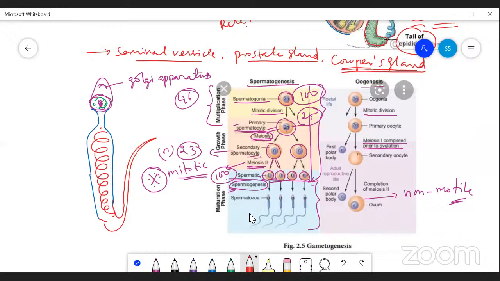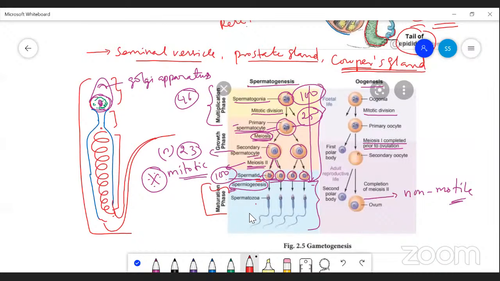So the conversion of this spermatid into this active spermatozoa, the process is called spermiogenesis. So this is the maturation. During the maturation phase, the inactive spermatid is converted into an active spermatozoa, developing the head, a small neck region, the remaining body piece, and also a long flagella or tail.